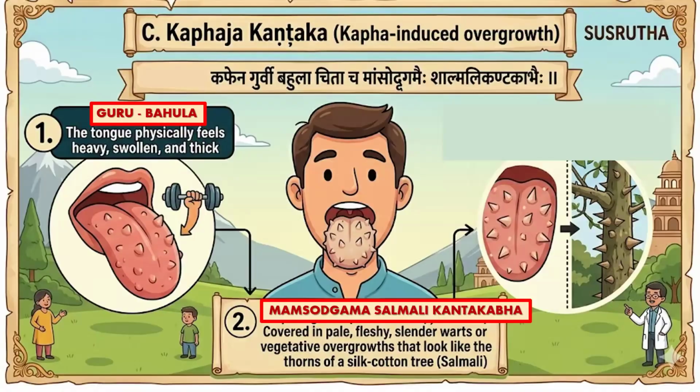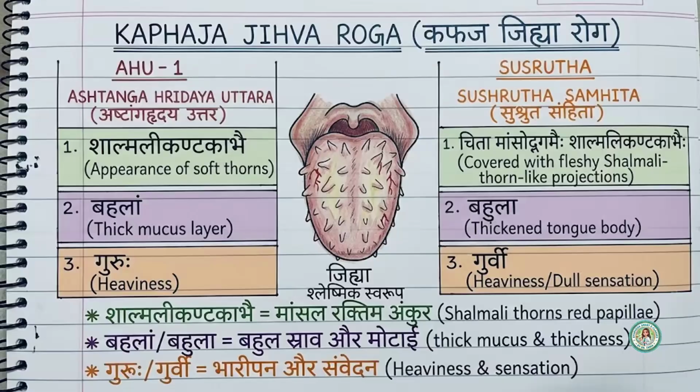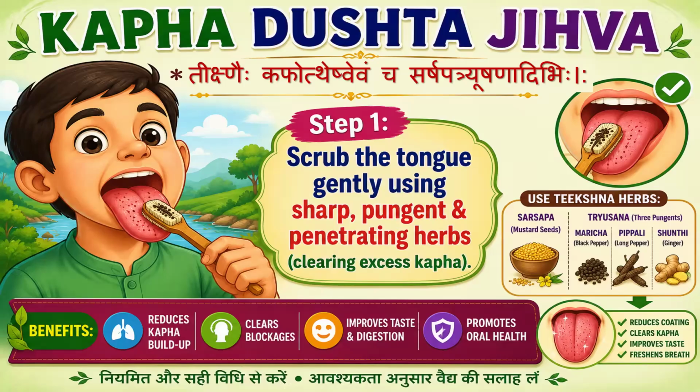What about Sushruta? Almost the same. Kabhena Gurvi Bahula Chidacha Mamsodkamaihi Shalmali Kandagabe. So here also they mentioned the Mamsodkama. It is like a Shalmali Kandagaba, also Guru and Bahula. So almost the same. All the three features are mentioned by both of the Acharyas. Now treatment. First, Tikshnehi Kapoteshwe.